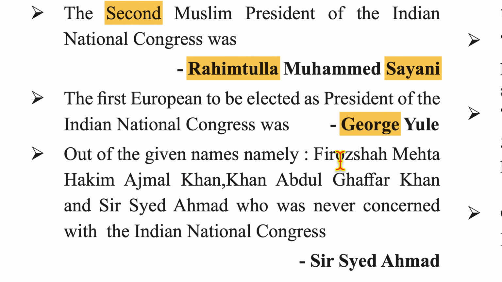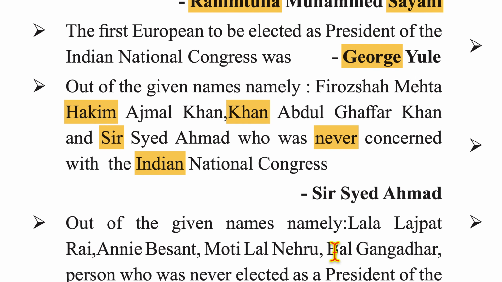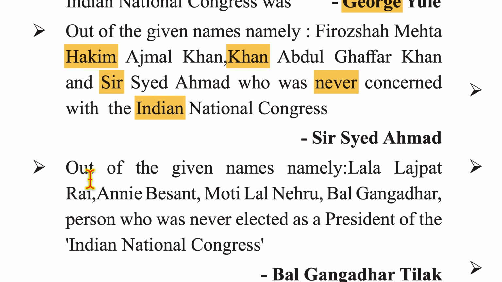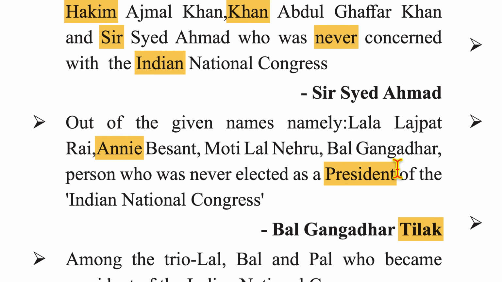Out of the given names, namely Feroz Shah Mehta, Hakim Ajmal Khan, Khan Abdul Ghaffar Khan, and Sir Syed Ahmad, who was never concerned with Indian National Congress? Of course, answer is Syed Ahmad Khan. He founded that patriotic association with the Raja of Benares and others. Out of the given names, Lala Lajpat Rai, Annie Besant, Motilal Nehru, Bal Gangadhar Tilak, the person who was never elected as president of Indian National Congress was Bal Gangadhar Tilak.